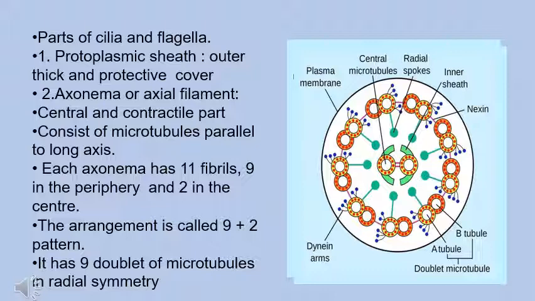The axoneme is the central and contractile part of the cilia and flagella. It consists of microtubules, and these microtubules are parallel to the long axis. Each axoneme has 11 fibrils in it, arranged in the 9 plus 2 pattern. The 9 are present in the periphery, on the outer side, and 2 in the center. So the arrangement here is 9 plus 2. It has 9 doublets of microtubules in radial symmetry, that is peripheral.